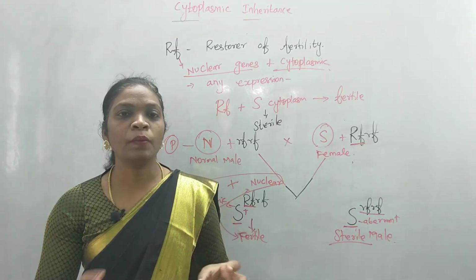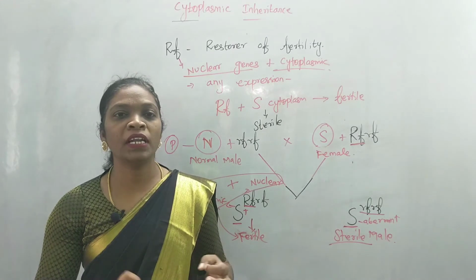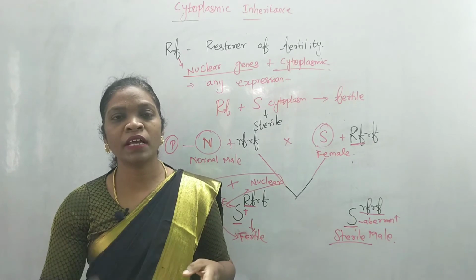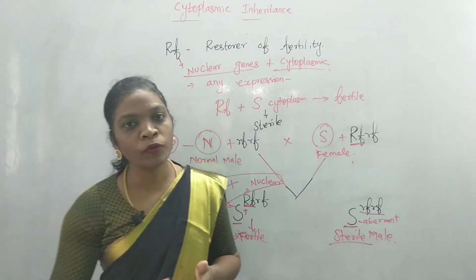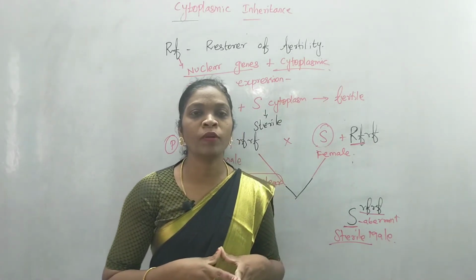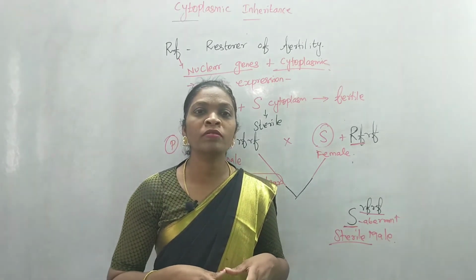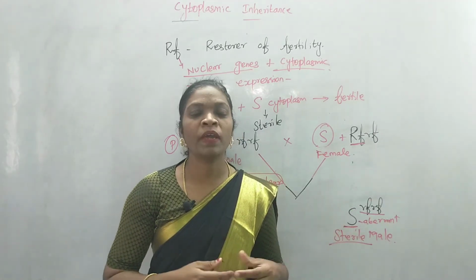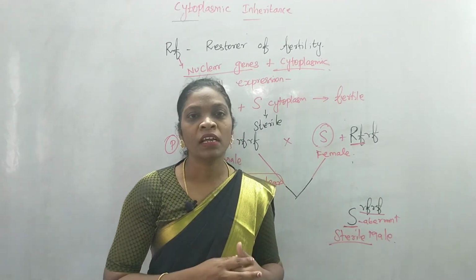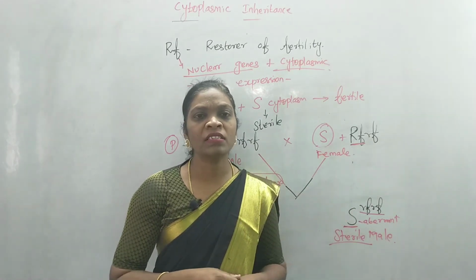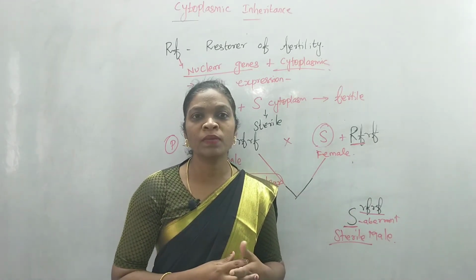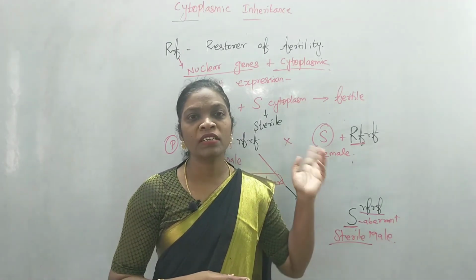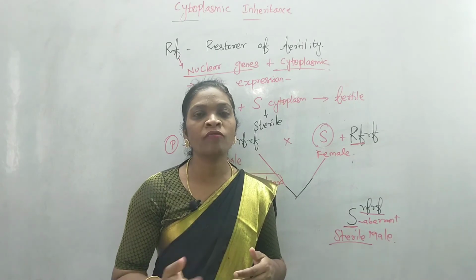These normal and aberrant cytoplasm, these are the characters they obtain through the mother. So it is a kind of maternal inheritance. As we all know, during zygote formation, the cytoplasm is contributed only from the female gamete, not from the male gamete. When the female gamete contributes cytoplasm, the mitochondrial and cytoplasmic genes, that is chloroplast genes, may enter the offspring and influence their character. But according to recent studies, it is not influenced only by the cytoplasmic gene. It is also influenced by the nuclear genes. These nuclear genes are also known as RF, that is restorer of fertility.